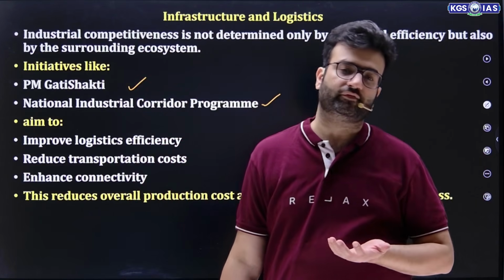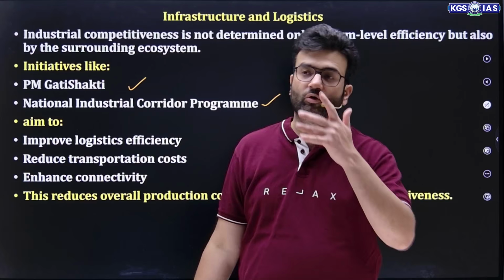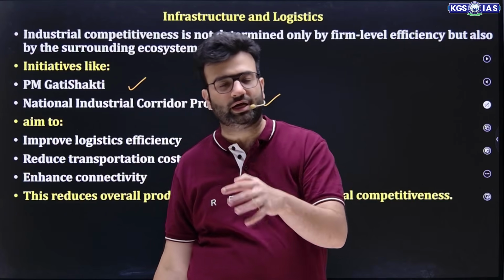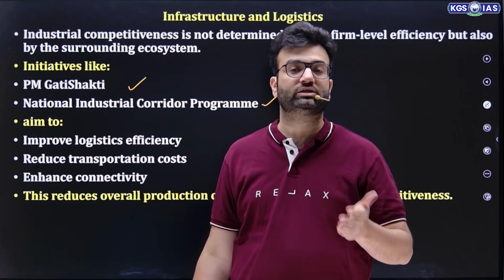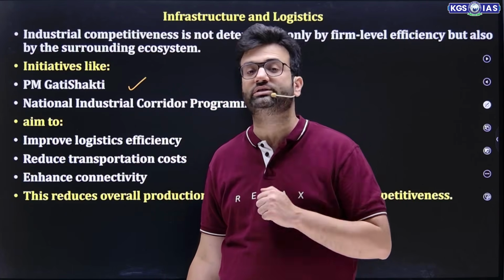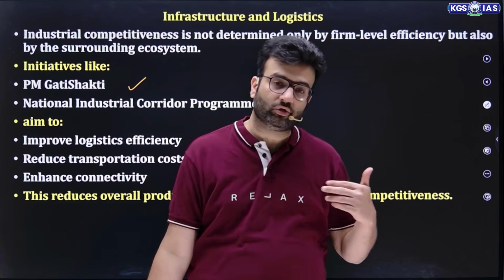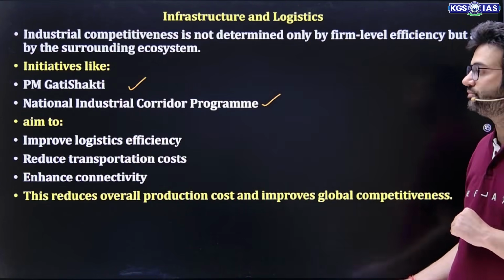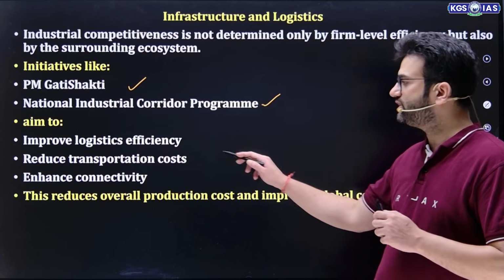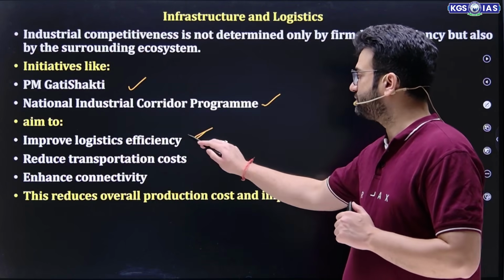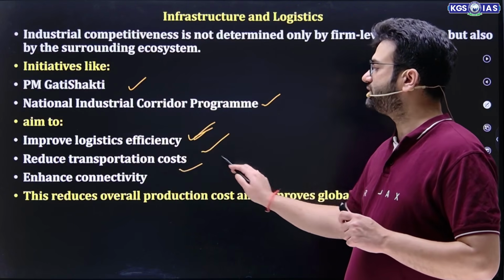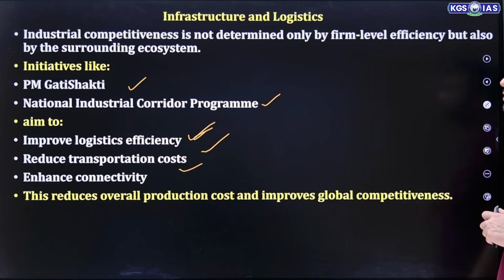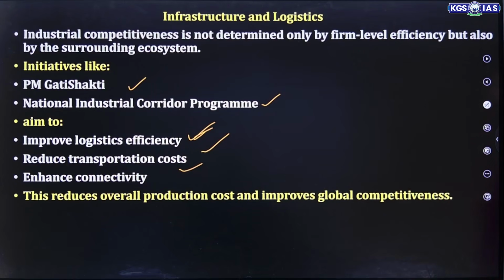At the global level, logistic cost is around 7 to 8% of GDP, but in India it is around 13 to 14% of GDP, and we need to reduce this and improve our Logistic Performance Index ranking as well. So the aim is to improve logistic efficiency, reduce transportation cost, and enhance connectivity. This reduces overall production cost and improves global competitiveness.